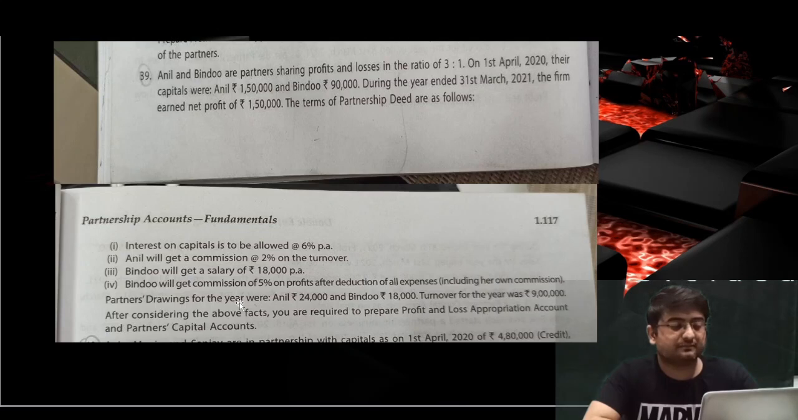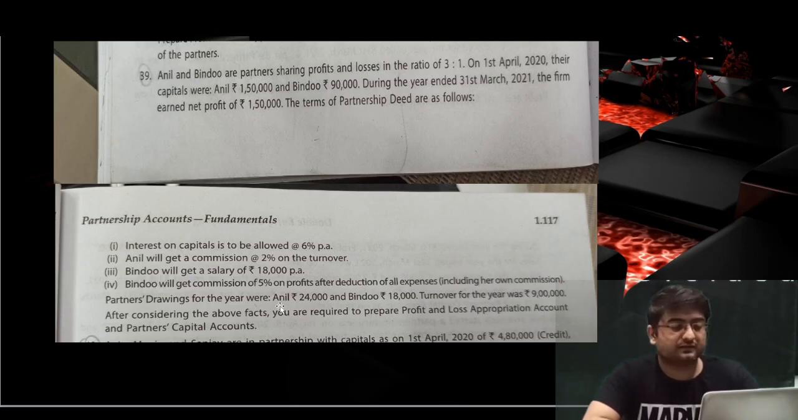Bindu will get commission of 5% on profit after deduction of all the expenses, including her own commission. So while finding the commission of Bindu, what you will do, you will subtract the interest on capital, commission given to Anil, salary given to Bindu from the 1,50,000. Whatever amount will come now, you will multiply the amount with 5 divided by 105. You will get the commission for Bindu as well.